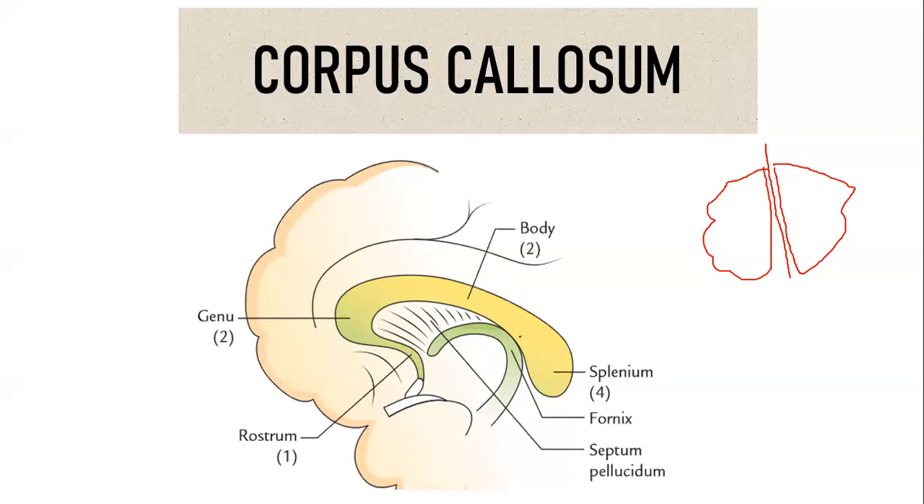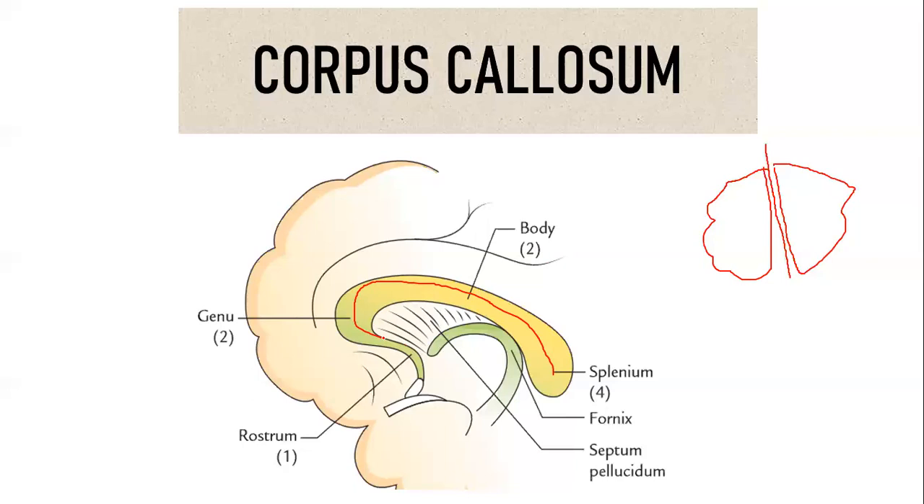Next, in a sagittal section, what is a sagittal section? It is when the structure is cut along your sagittal suture. The corpus callosum appears as a C-shaped structure in a sagittal section. These are the introductory points that you must give the examiner. After that, you will start with the parts.